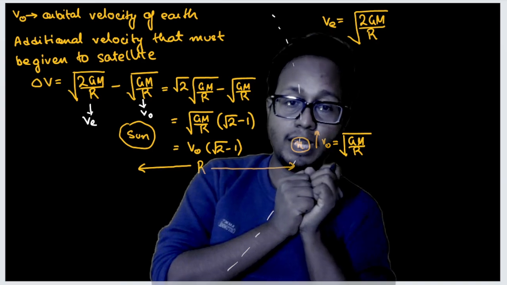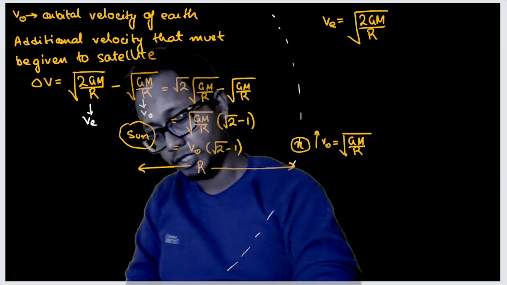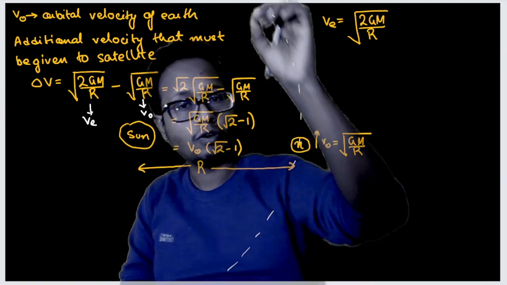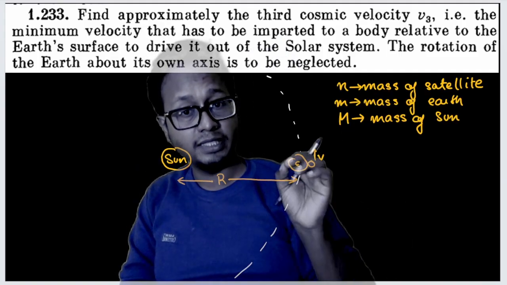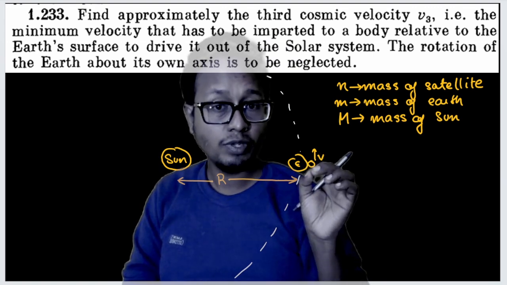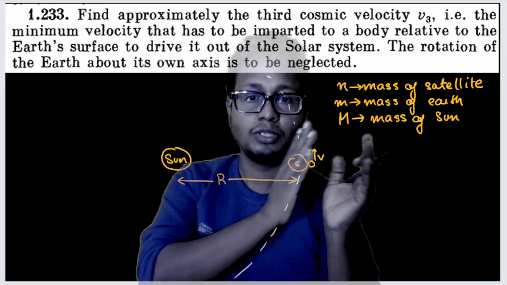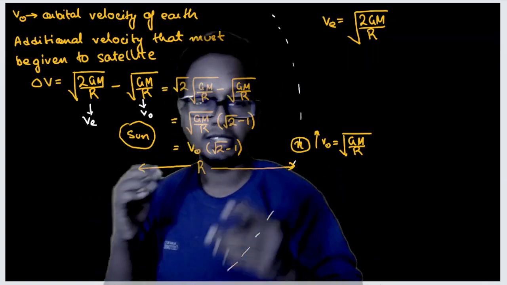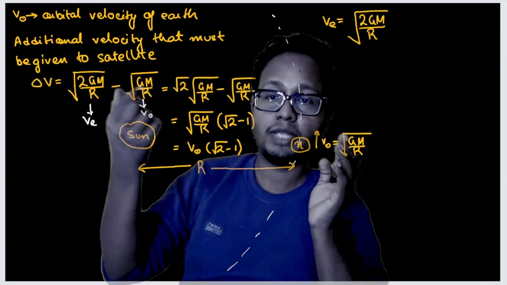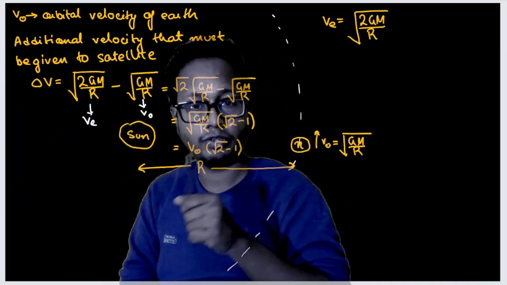Now what I have to do is calculate in terms of energy. Why are we doing that? Because in our original question, the satellite was not in the orbit. Earth was in orbit around the sun, and this Earth contains the satellite. So actually you have to launch this satellite from Earth itself. There is another gravitational pull, that of Earth, so that you have to take into account. To make the process easier, we'll calculate our terms in terms of energy. So the additional velocity that I must give this satellite is nothing but v0 into (root 2 minus 1).